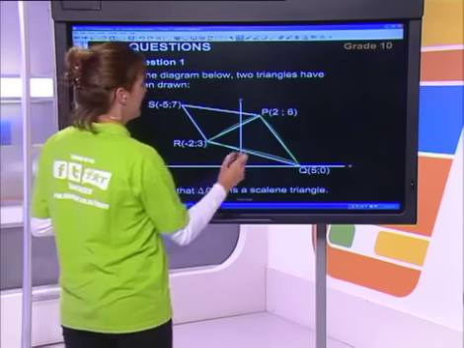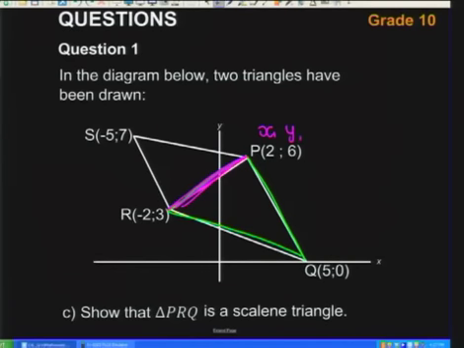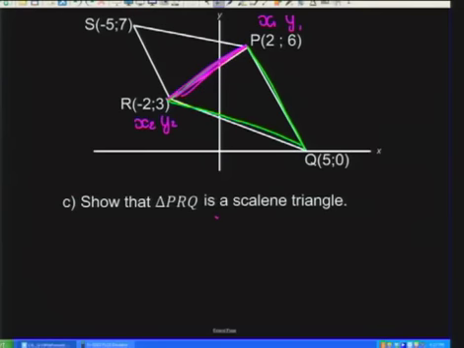So let's start with my length from, let's make it the color pink, and we're going to start from P to R. So let's call this x1 and y1. Let's call that x2 and y2. So my distance from P to R squared is equal to my x1 minus my x2 squared plus y1 minus y2 squared.